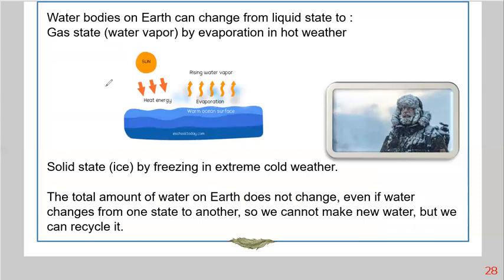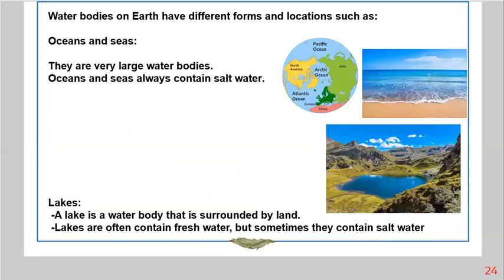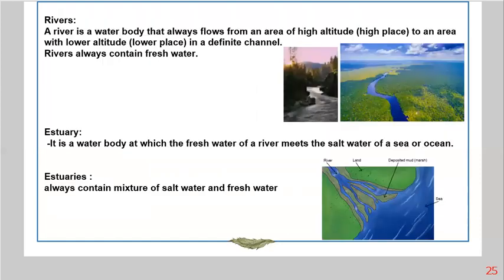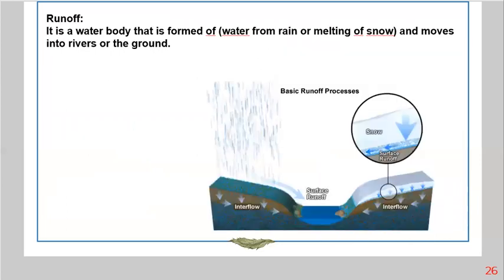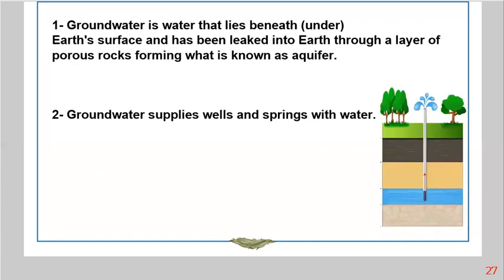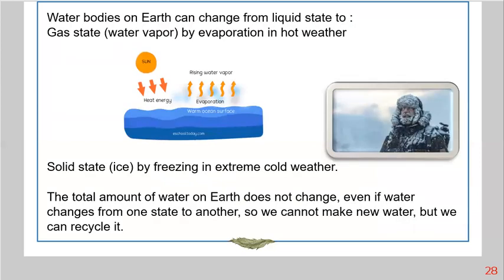Okay, the water can change. So we've talked about all water bodies. I may repeat them again. Ocean and sea, salt water. Lakes, often fresh and sometimes salt. Rivers, always fresh water. Estuary, a mixture of both fresh and salt water. Runoff is formed from water from rain and melting of snow. And the last one, which is groundwater.